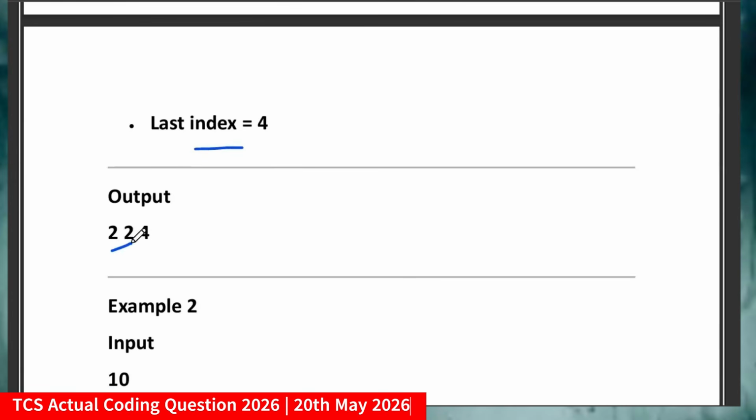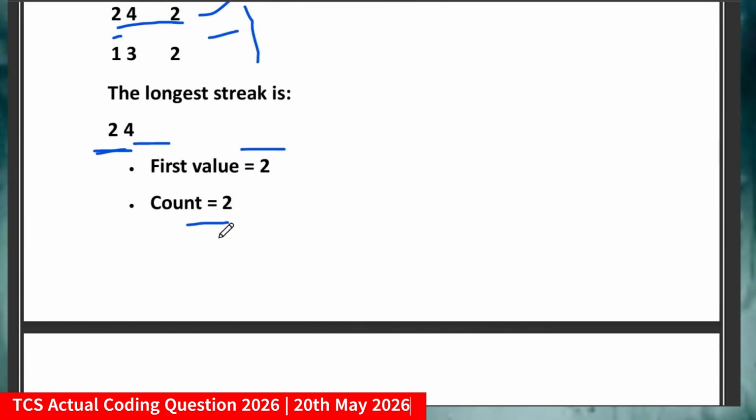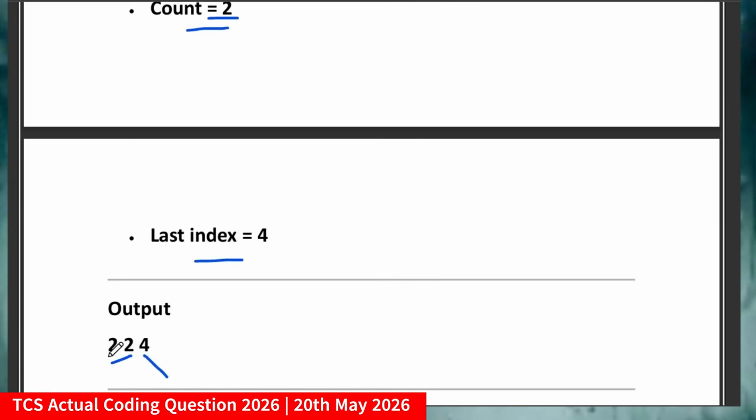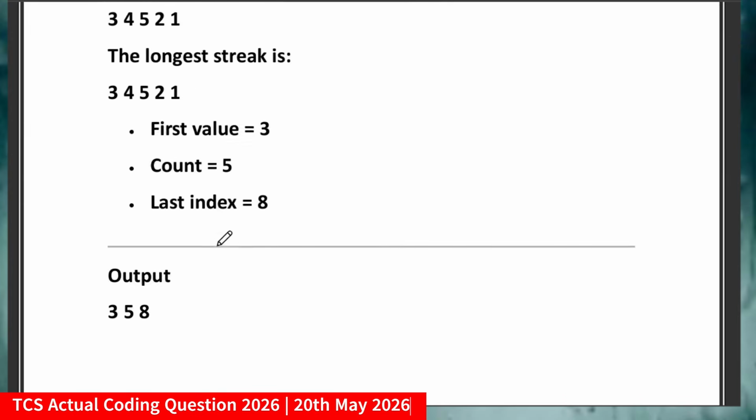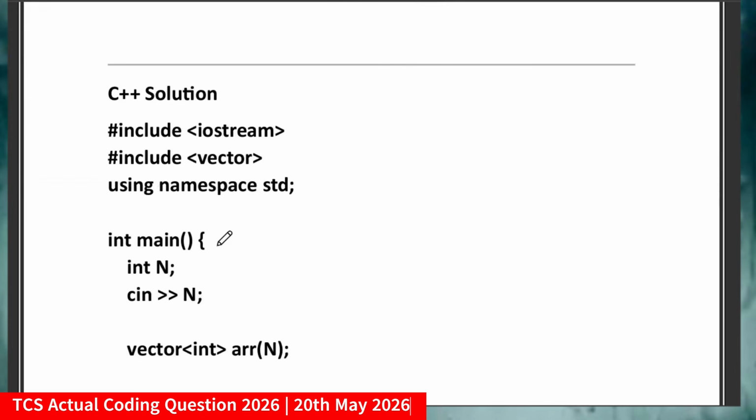So 2 2 4, 4 will represent the last index which you have to print, then you have to represent the count of value and what is the first value. So that's it. Similarly, you can go through the second example. Okay, now let me discuss the C++ solution.